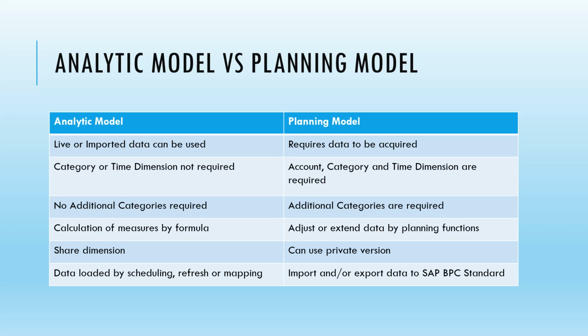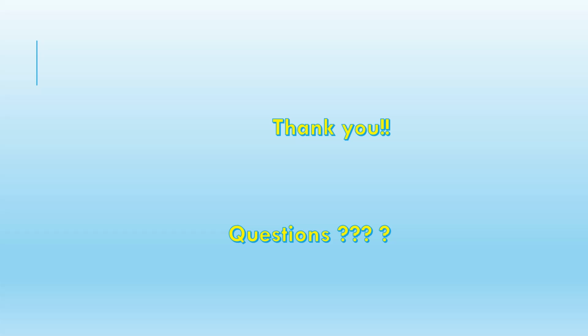Calculation of measures is by formula. And in the planning model, you adjust or extend the data by planning functions. So there are some planning functions which are required, and that comes in the planning model. Analytical models can share their dimensions. In the planning model, we cannot; we need to use private versions. And the last one is data loaded by scheduling, refresh or mapping. However, in the planning model, we need to import or export data to SAP BPC standard. So these were some of the concepts of the planning model.